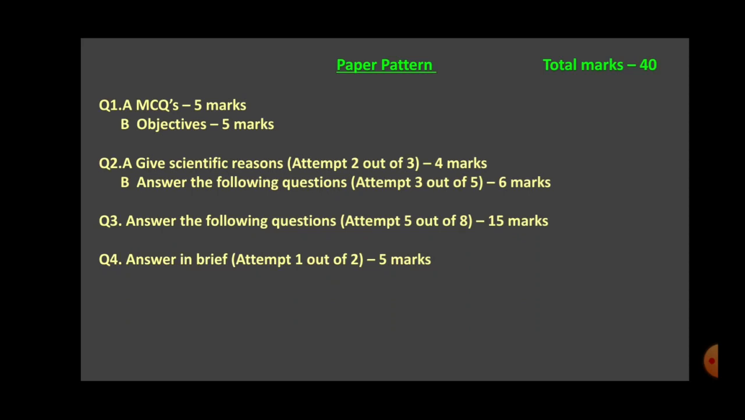Third question is answer the following questions. Here also a variety of questions can be asked, and you have to attempt 5 out of 8, 3 marks each, total 15 marks. Fourth question is answer in brief. It can be either one single question or it can be divided into parts. You have to attempt any 1 out of 2, and this carries 5 marks. So this is all about the paper pattern.